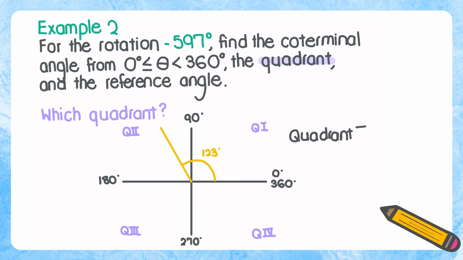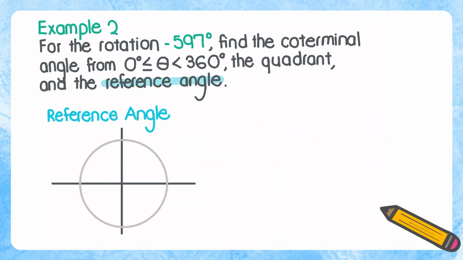Again, this means that the negative 597 degree angle would also lie in quadrant 2. And now this will help us find the reference angle. So what we're going to do is draw out our 123 degree angle, which is in quadrant 2.